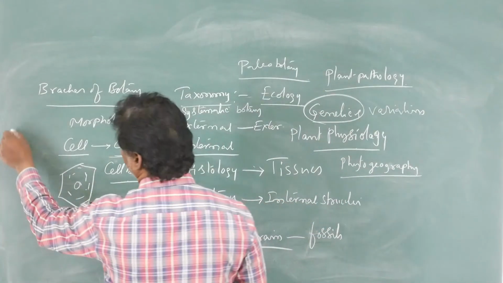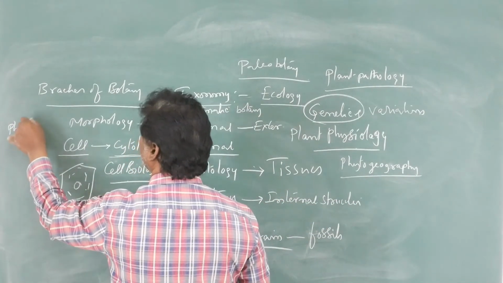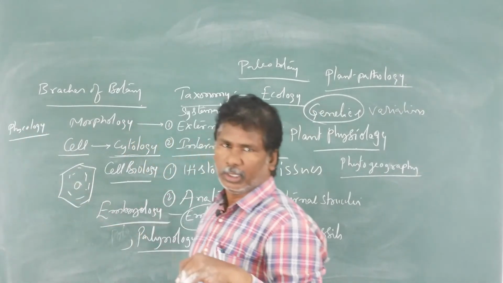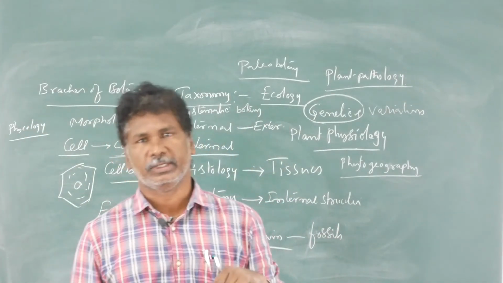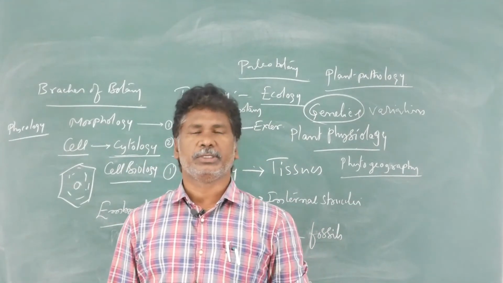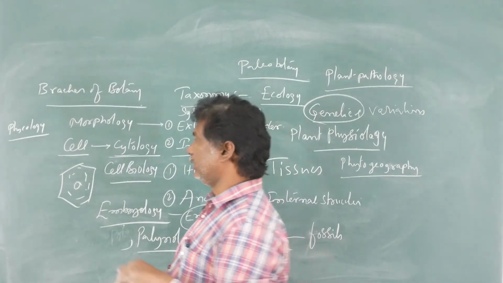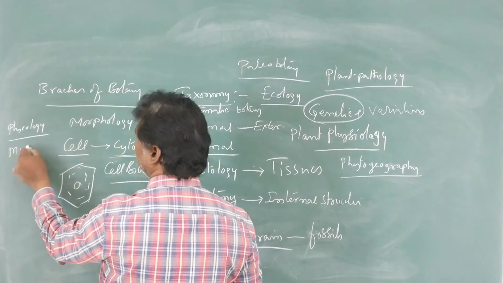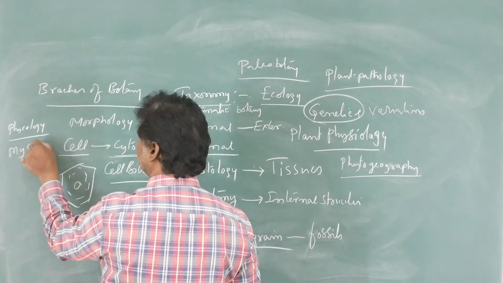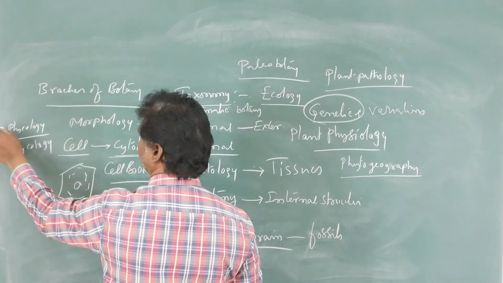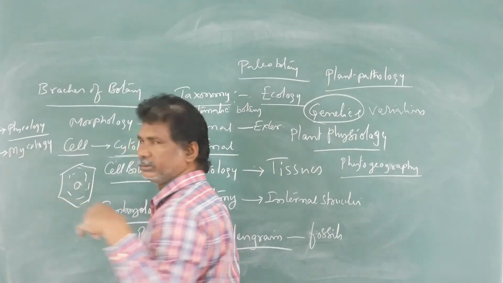The study of algae is called phycology. These are green colored autotrophic aquatic organisms, the aquatic thallophytes called algae. Then the study of fungus is called mycology.